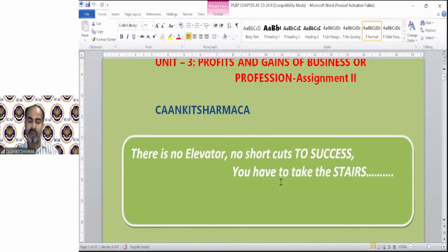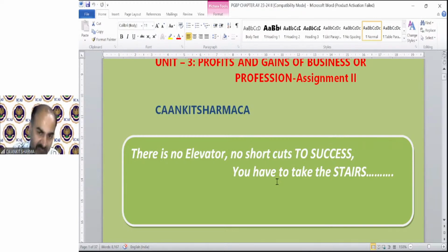We need to clear foundation, then 2 groups of intermediate, then our training, then our final 2 groups, and have multiple papers, multiple online trainings, multiple orientations, etc. So you have to work hard. You have to take the stairs. You do not have any elevators. You cannot use that to become a successful person in your life.